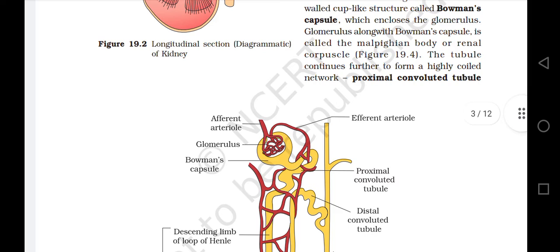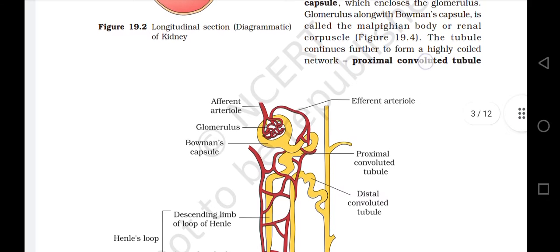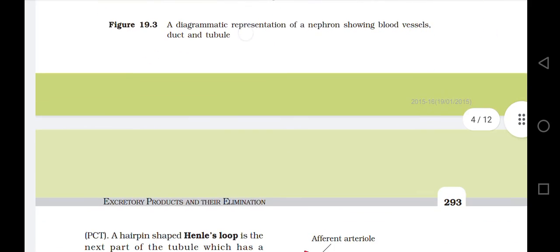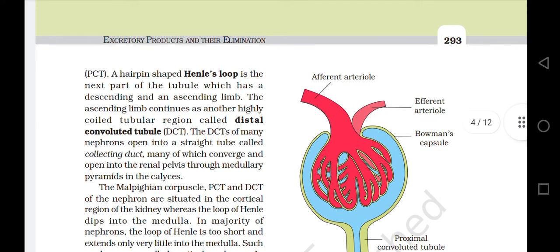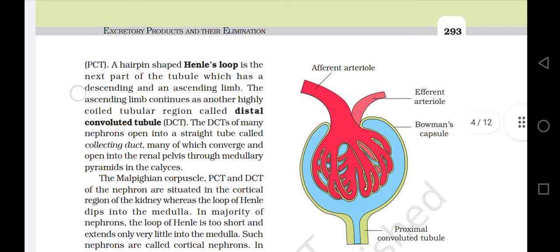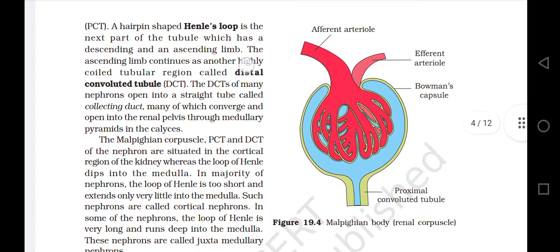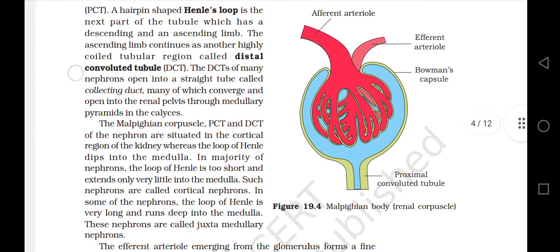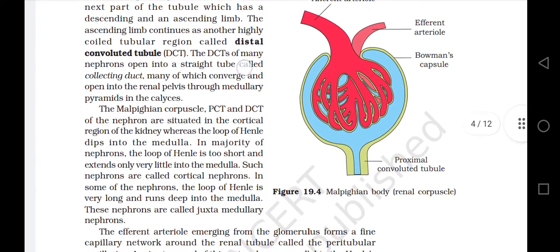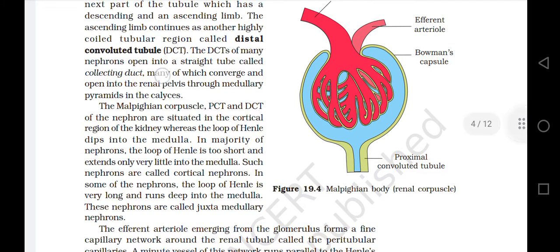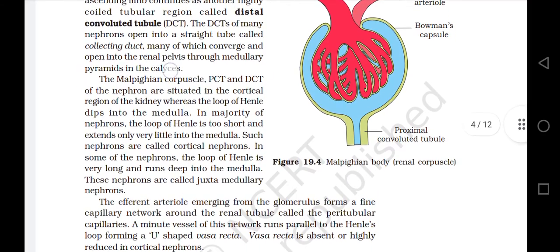Figure 19.4. The tubule continues further to form a highly coiled network called proximal convoluted tubule, PCT. A hairpin-shaped Henle's loop is the next part of the tubule, which has a descending and an ascending limb. The ascending limb continues as another highly coiled tubular region called the distal convoluted tubule, DCT. The DCT of many nephrons open into the straight tube called the collecting duct, many of which converge and open into the renal pelvis through medullary pyramids in the calyces.